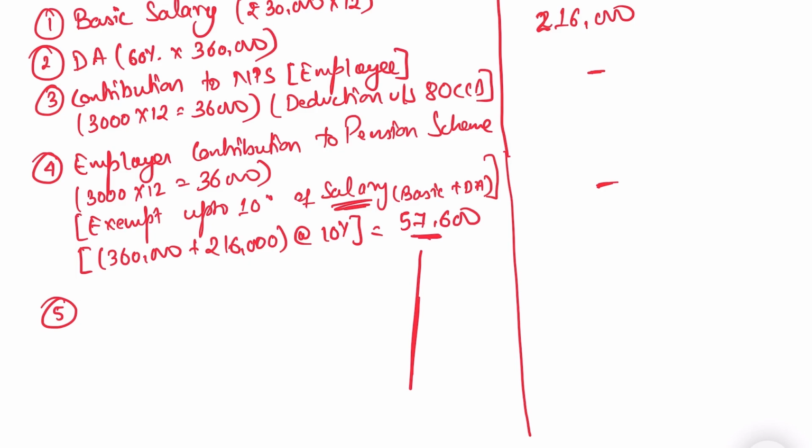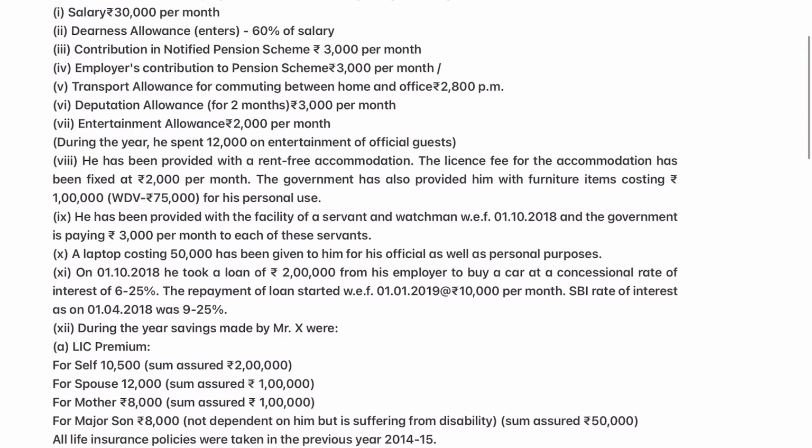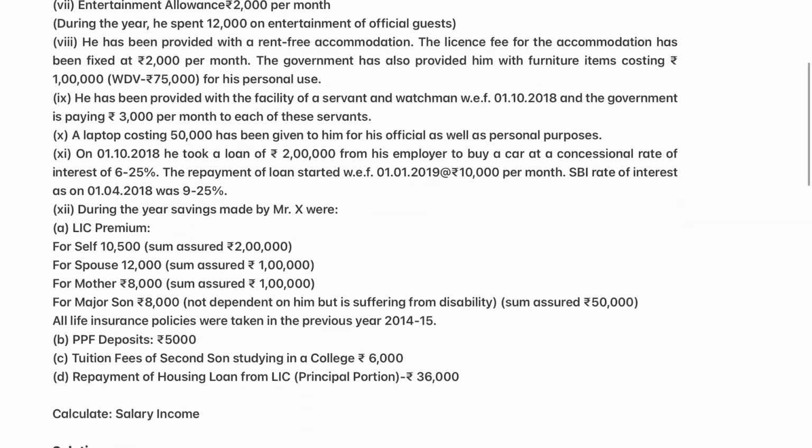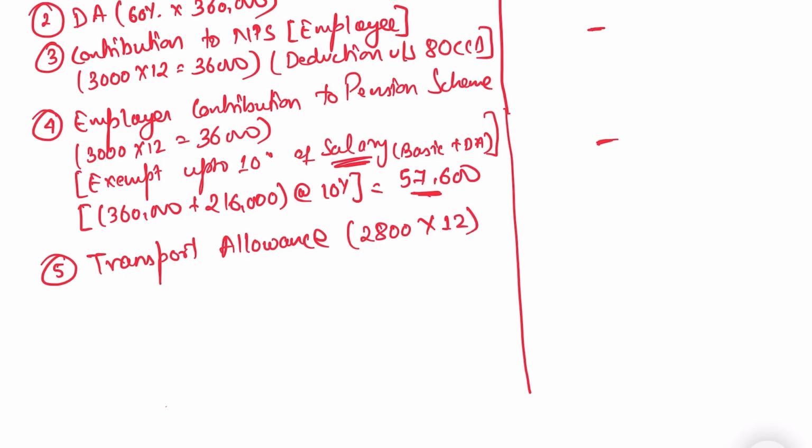Point number 5. So in point number 5, we have transport allowance for commuting between home and office, 2800 per month. Okay, transport allowance. So transport allowance is 2800 per month, that is 12 months, right?